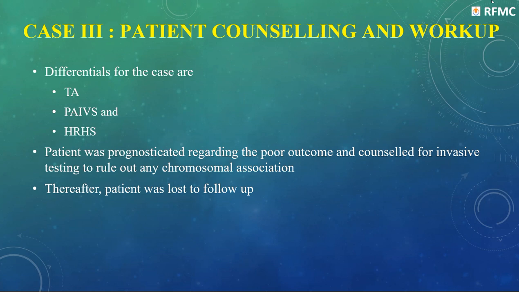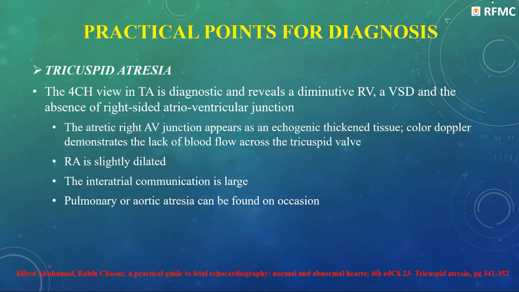The patient was prognosticated regarding the poor outcome and counseled for invasive testing to rule out any chromosomal association. Thereafter, the patient was lost to follow up. Now, practical points for diagnosis of tricuspid atresia. The four-chamber view is diagnostic, but still we need color for confirmation. The four-chamber view reveals a diminutive right ventricle, a VSD, and an absence of right-sided atrioventricular connection. The atretic right atrioventricular junction appears as echogenic thickened tissue and there's no flow through the tricuspid valve.